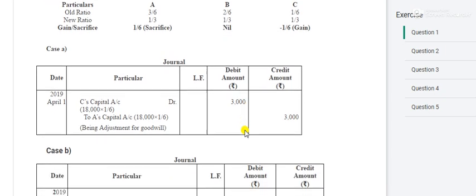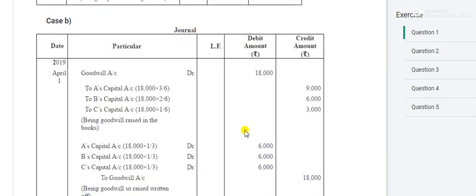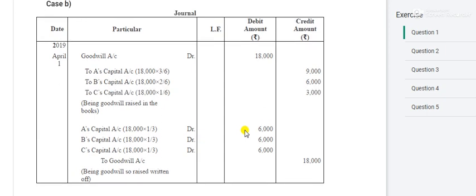Now I'm showing you the B part, when the goodwill is raised and written off. If we raise the goodwill, I will show you the entry. If you forgot, you can go back and see from the video. Goodwill to A, B, C, goodwill to all partners. This is the case if the goodwill is previous, that is to be written off. But now this is not previous, now it is to be raised.